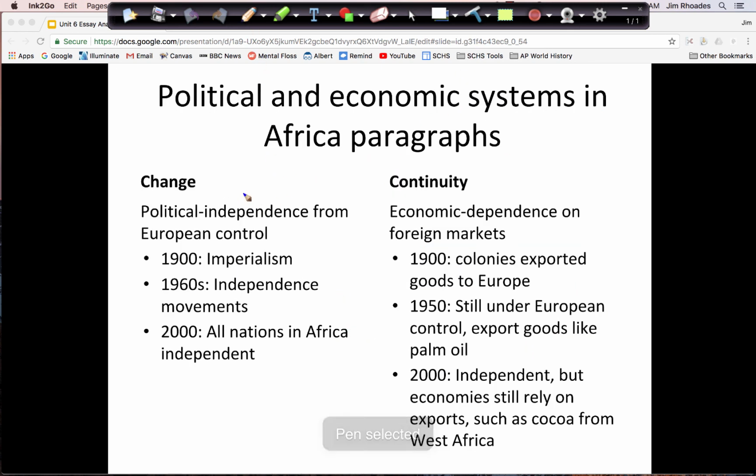Okay, so here's an outline. I've got my continuity and my change. This is what it's about. Remember, in the topic sentence, there's going to need to be a reason for each of those. And then you can see I've got my evidence outlined by date. Hope that helps your studying and preparation for this CCOT project.